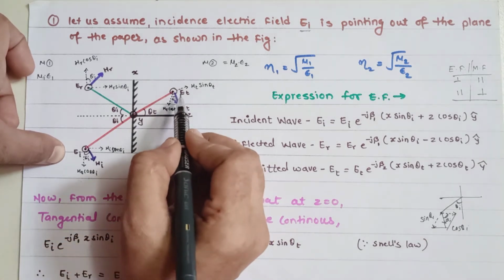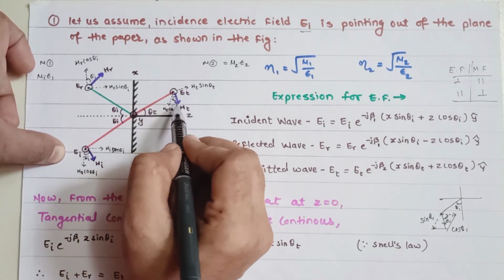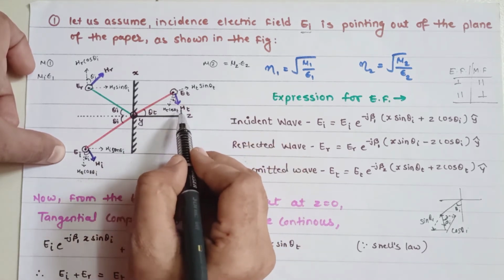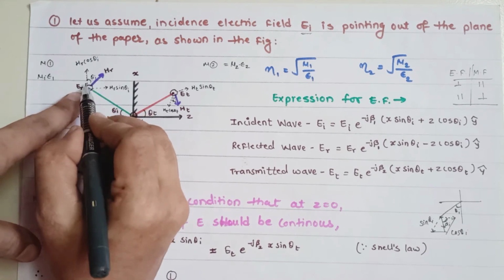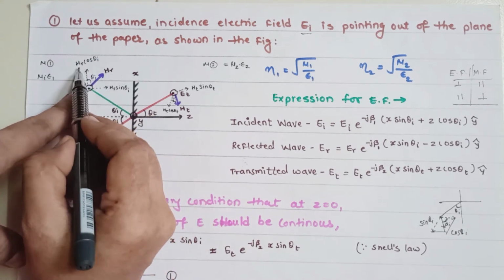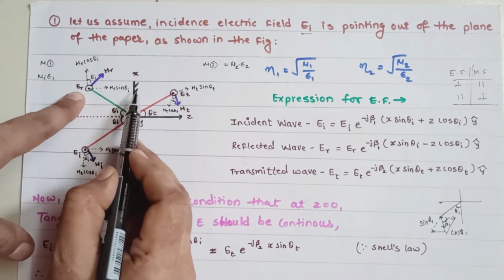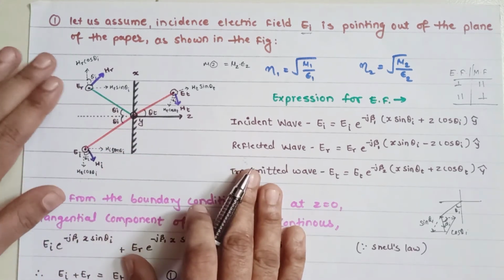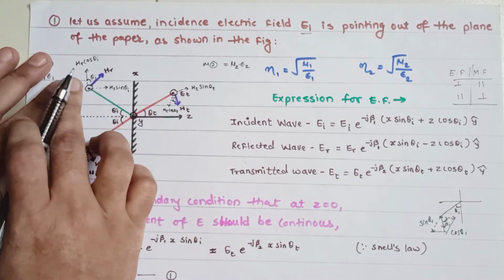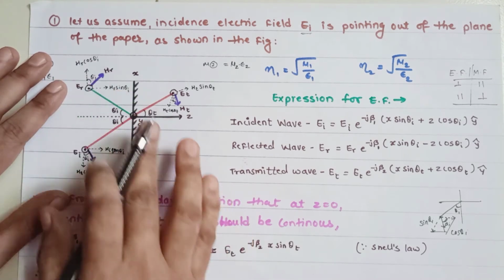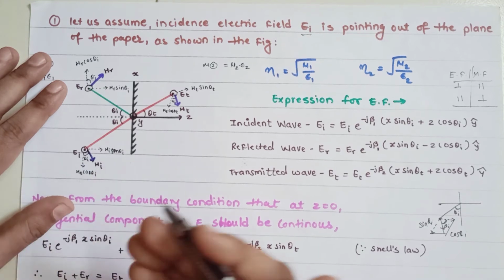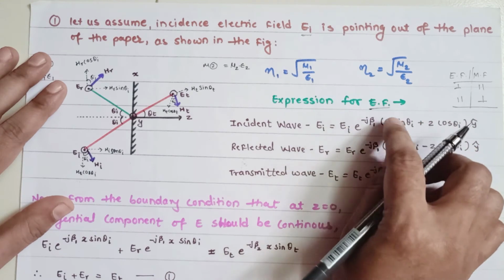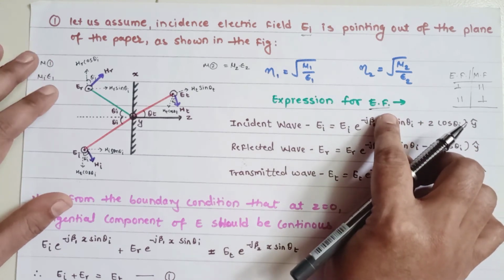In the same way, now we are going to resolve this magnetic field also into two components, Ht sin theta t and Ht cos theta t. In the same way, these also resolve into two components, Hr cos theta and Hr sin theta I. Once you are done resolving the magnetic field vector into horizontal and vertical components, you come to know exactly what the expression for the electric field will be, because we solve the derivation for the electric field.